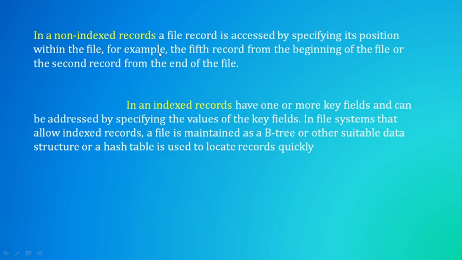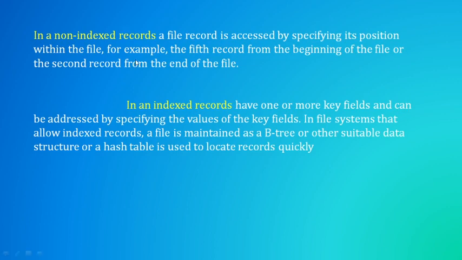Say for example, the fifth record from the beginning of the file, or we can also say the second record from the ending of the file. But we have to know particularly how we organized the records in that particular file in order to retrieve the correct record.